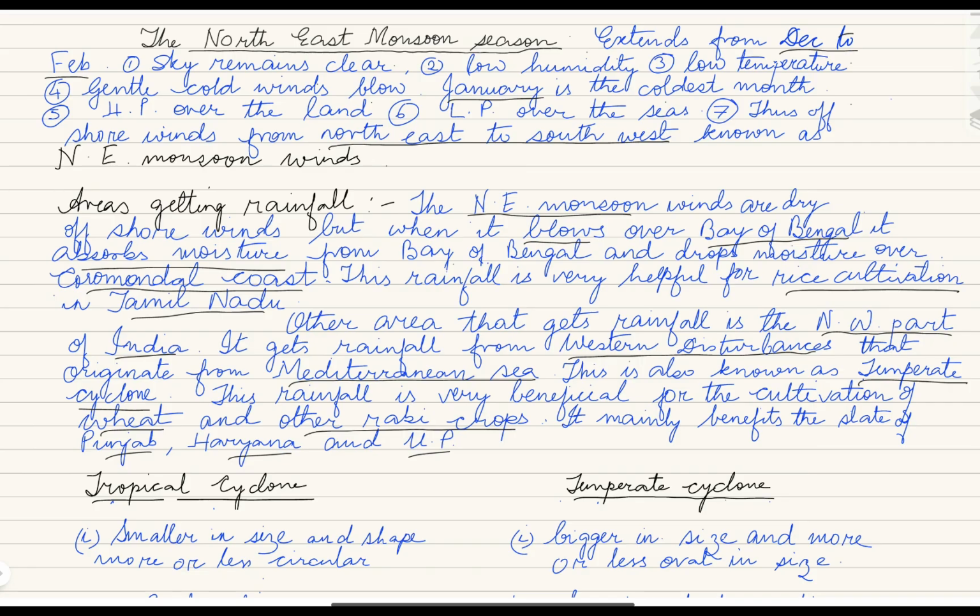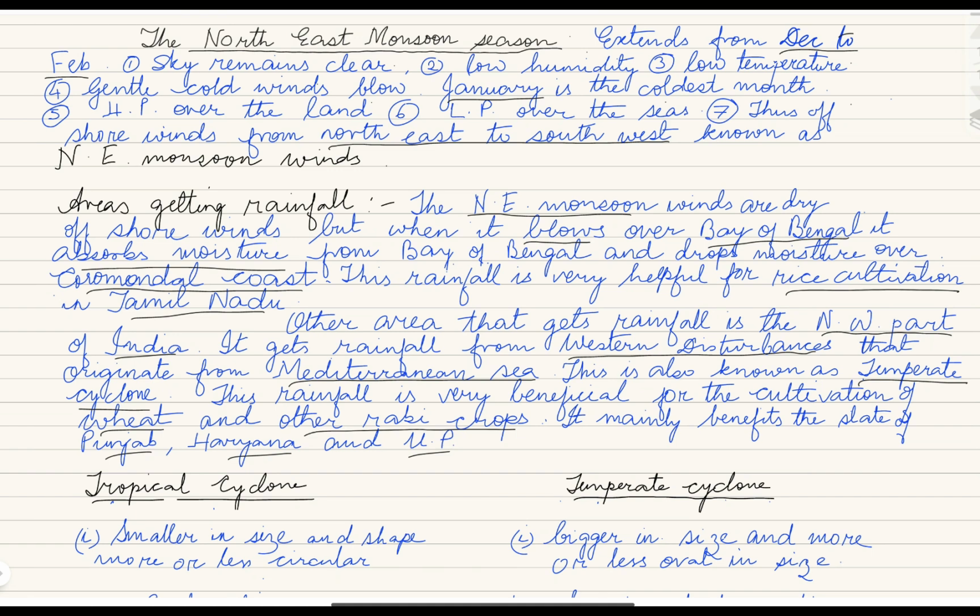It is western disturbances or temperate cyclones that originate from the Mediterranean Sea, and farmers benefit for the cultivation of wheat and other rabi crops. Hari is in Chennai, which is also getting rainfall in winter. The source is the northeast monsoon winds, which pick up moisture from the Bay of Bengal and drop rainfall in the Coromandel coast. Here the farmers benefit because it helps in the cultivation of rice.